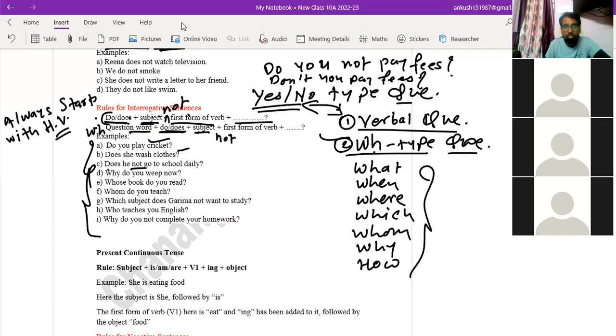Does he not go to school daily? See, it is given. Why do you weep now? Then whose book do you read? Whom do you teach? I teach you. Okay. Then which subject does Garima not want to study? In this structure, you can use the WH type of words, question, as well as verbal type of questions. Have you got it, beta? Yes, sir. Okay.